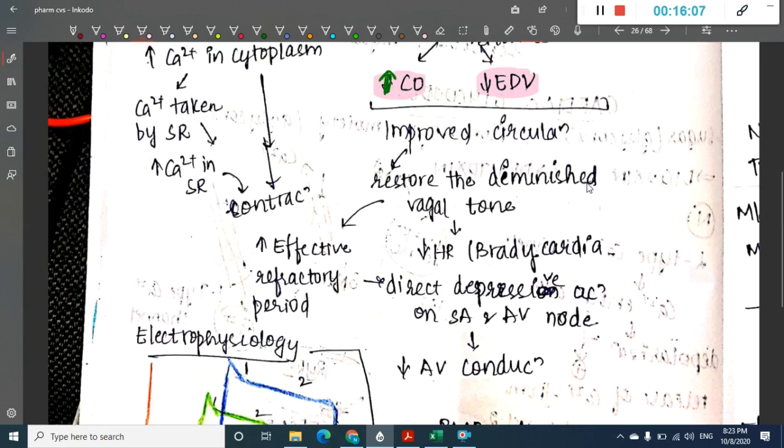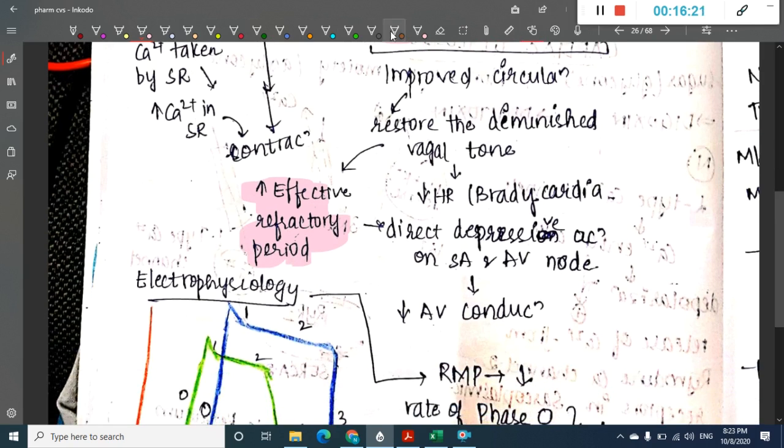The vagal tone that is diminished in heart failure is restored, and as a result there will be an increased effective refractory period. Because of this and the restored vagal tone, what does the vagus do? The vagus will release acetylcholine.